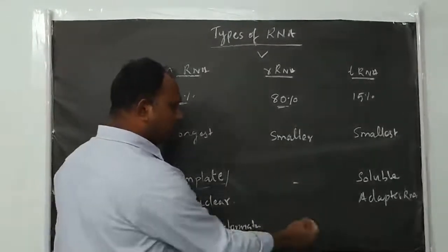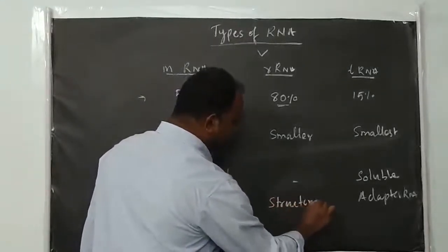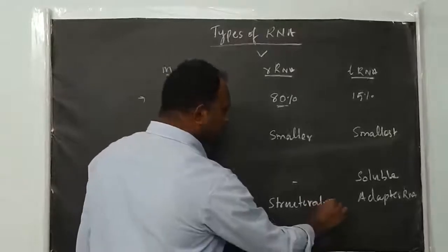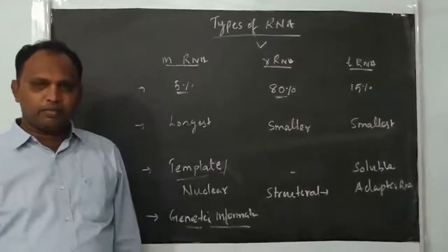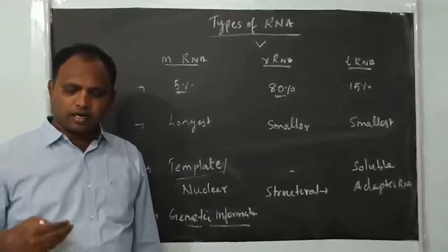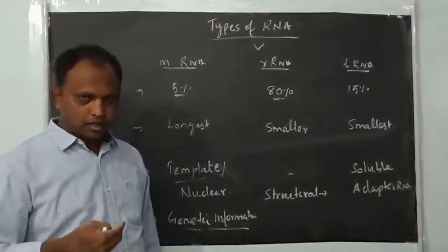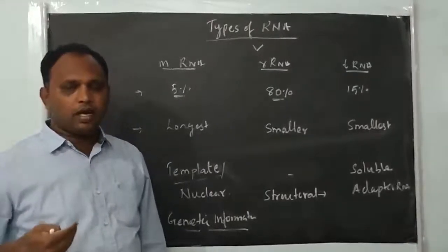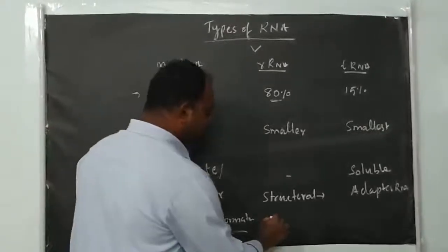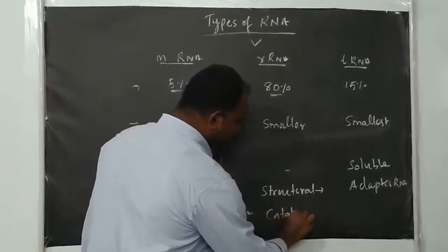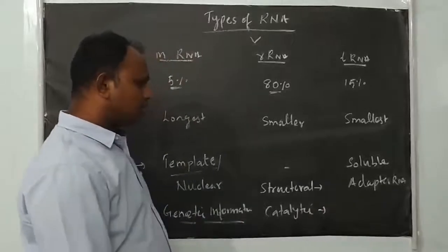The rRNA has two functions. One is a structural function, because during the formation of ribosomes, rRNA along with proteins forms ribosomes. It also has a catalytic function, which is why we call rRNA structural as well as catalytic RNA.